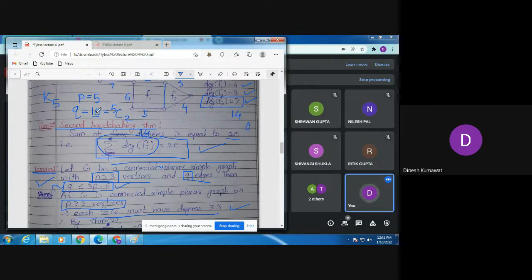Now just put these values in this formula, that is Q is less than or equal to 3P minus 6, and let us check whether this relation is satisfied or not.